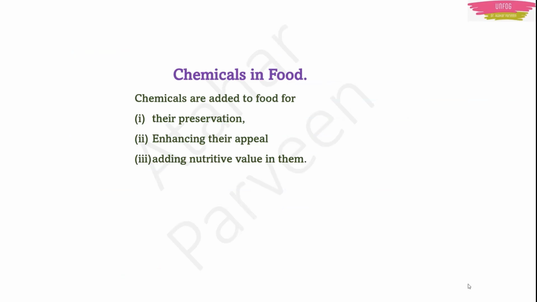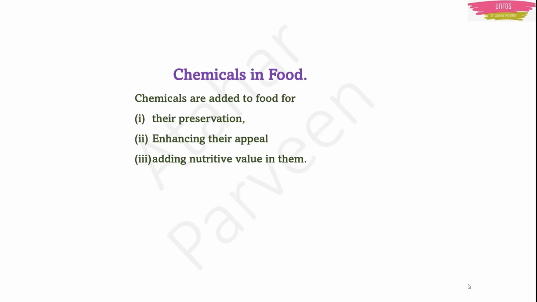Now let's come to chemicals in food. Like I told you earlier, chemicals are not only used as soaps, detergents, drugs, and medicines, but they can also be used in our food. Why are they added to our food? There are three motives behind it. First is to preserve the food.